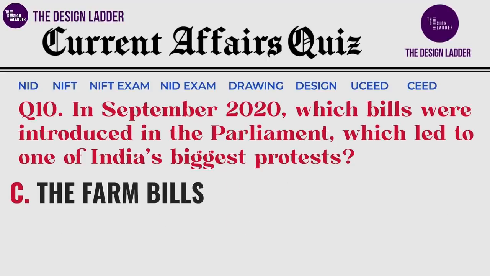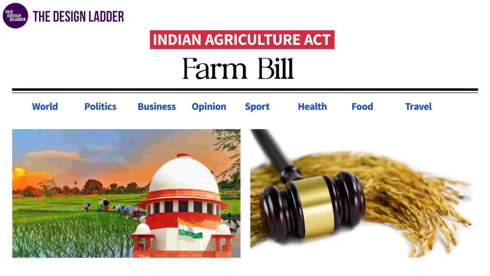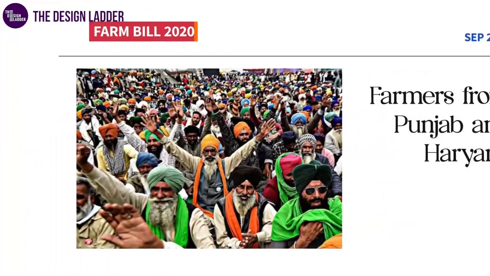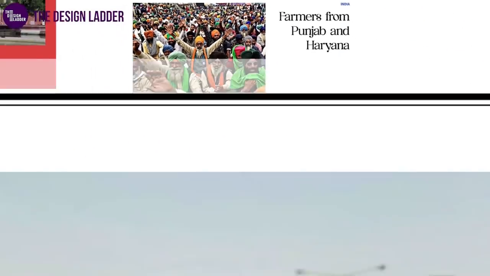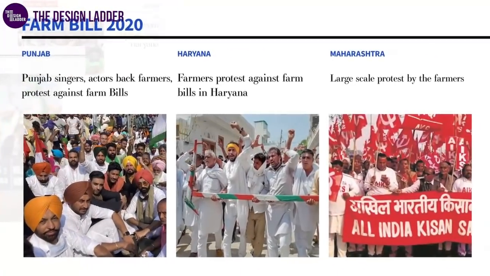Correct answer is the Farm Bills. Indian Agriculture Act of 2020, often referred to as Farm Bills, are three acts initiated by India's Parliament in September 2020. Farmers from Punjab and Haryana launched protests against the new acts which gained momentum in September 2020.